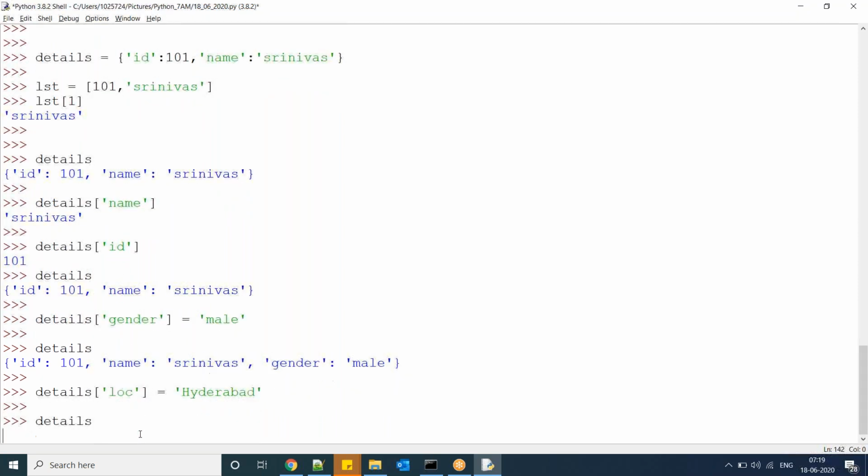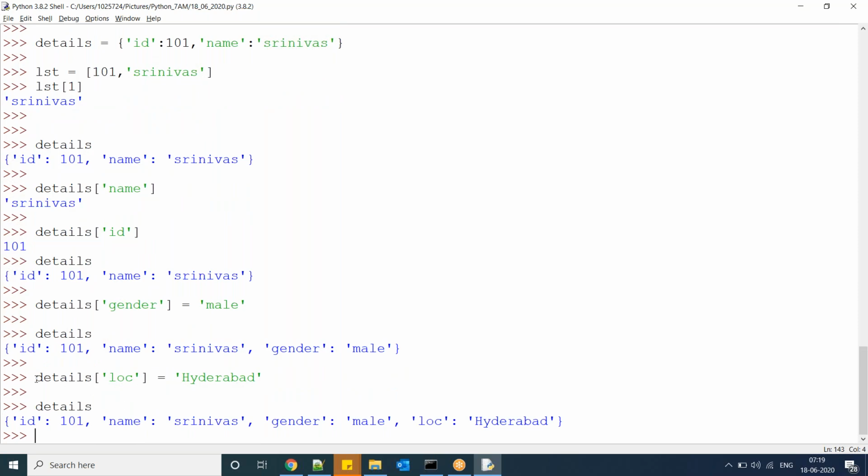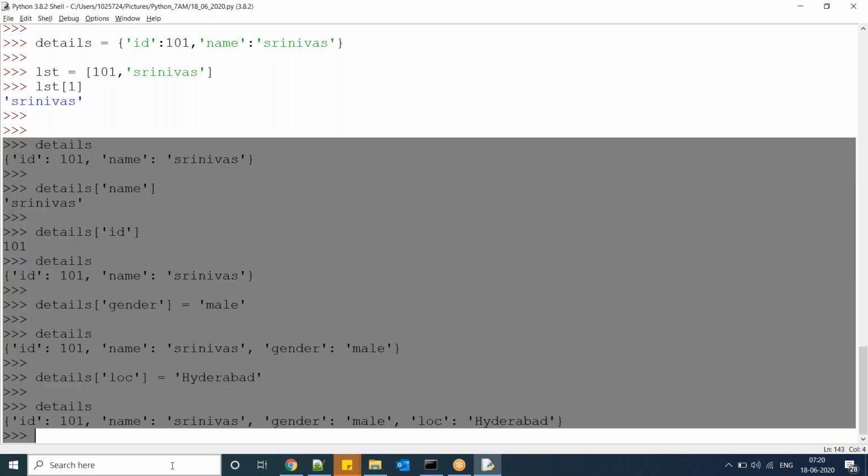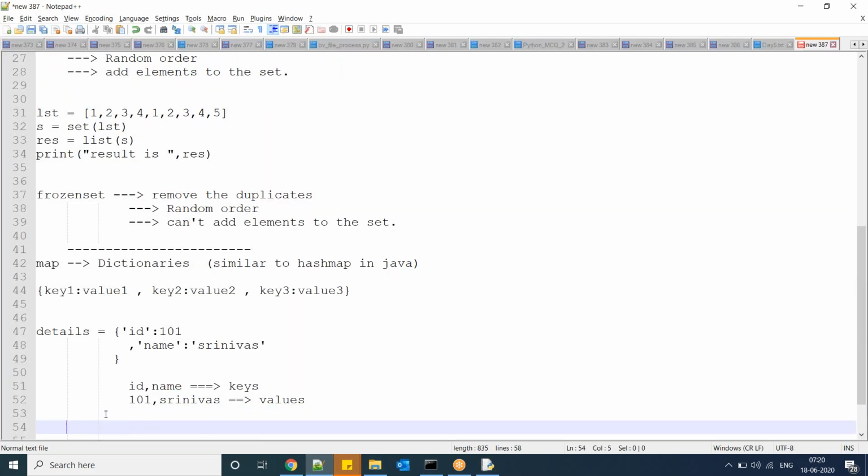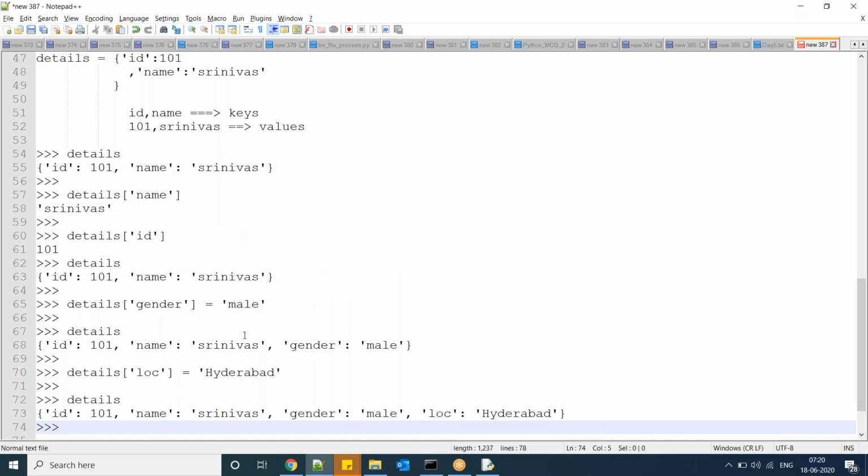Like this we can add elements to the dictionary. As this is very important, all of you please practice after the session.